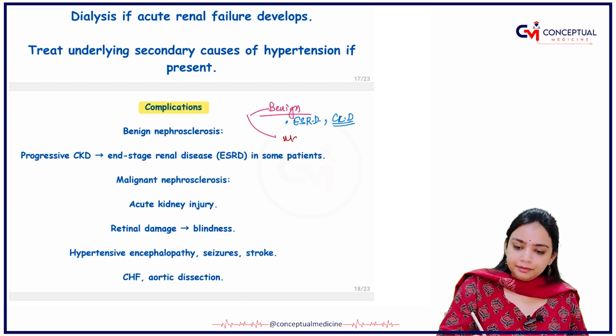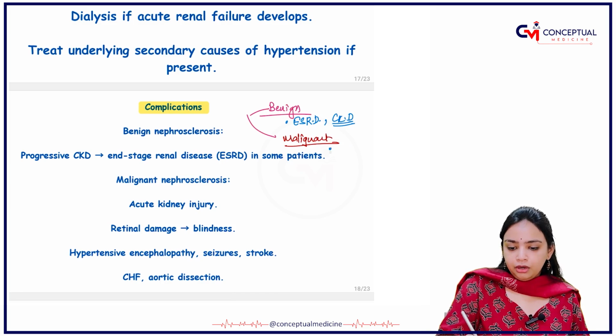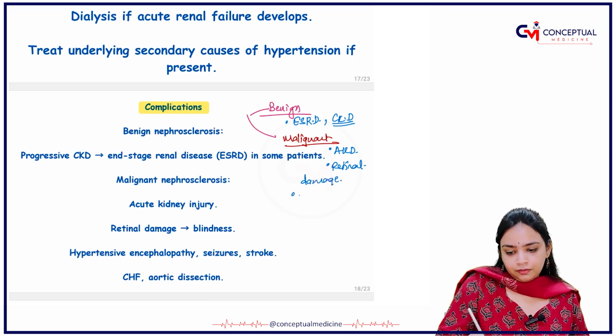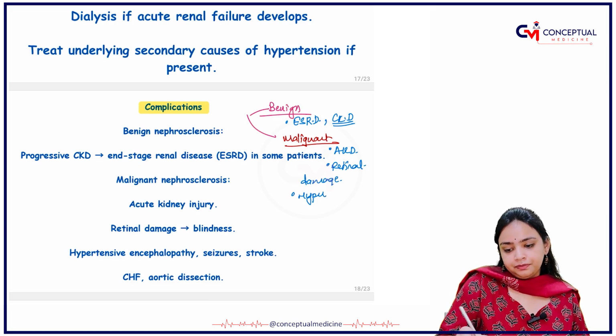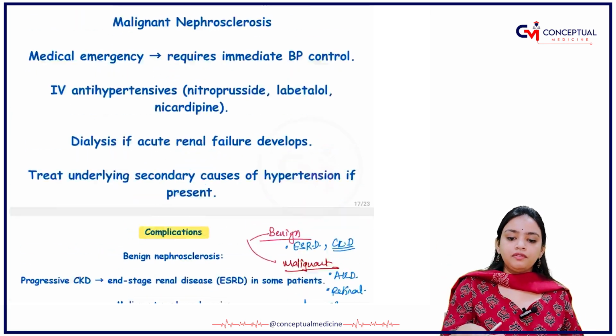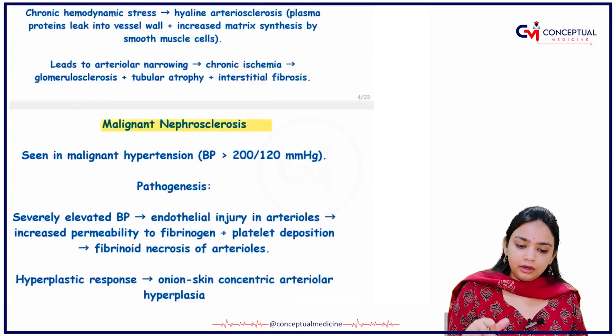In the malignant one, you have acute kidney injury, you have retinal damage and hypertensive encephalopathy.